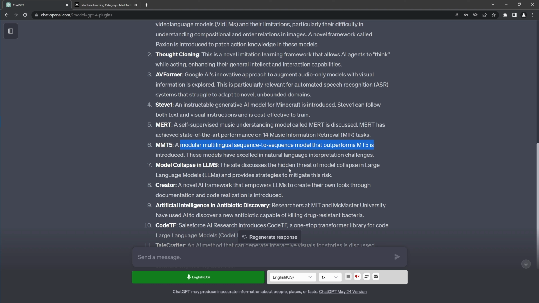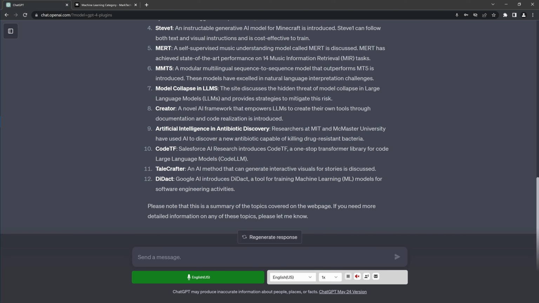Model collapse. Collapse in LLMs provides a strategy to mitigate this. Creator, a novel AI framework that empowers LLMs to create their own tools, yeah. Antibiotic discovery, this is interesting. CodeTF, Salesforce AI Research, CodeTF, a one-stop transformer library for code large language models.